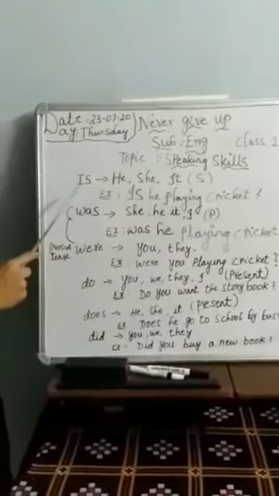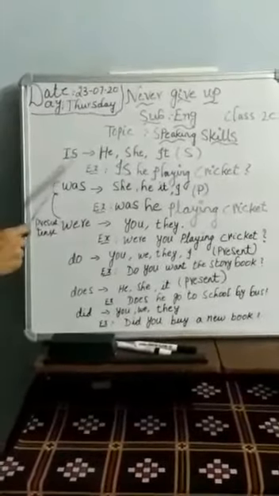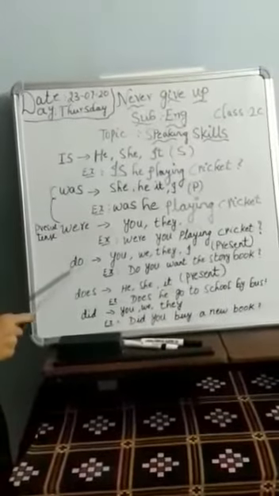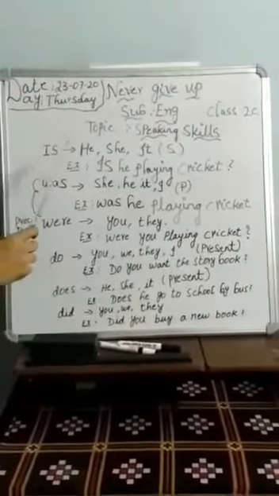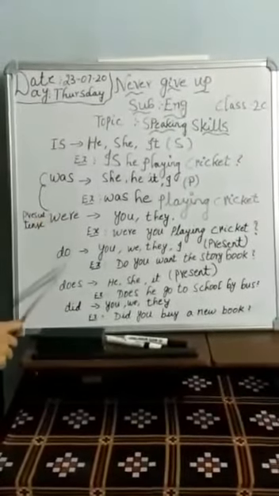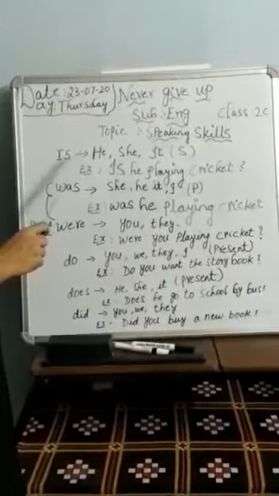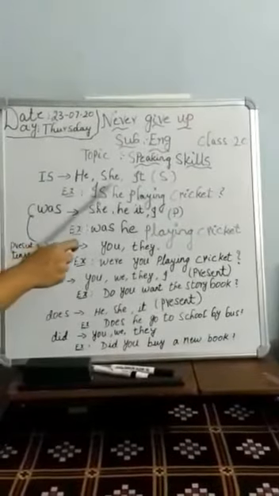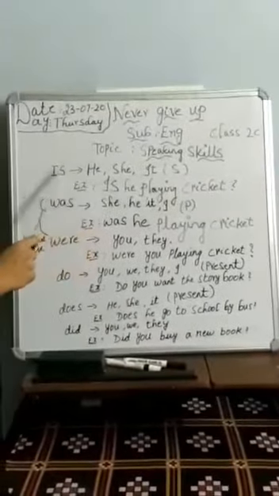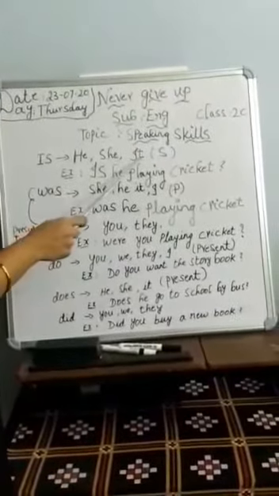We use some words for framing questions. Example: is, was, were, do, does and did. So let us learn how to frame questions by using these words. First one, is. We use is along with the subjects he, she and it.